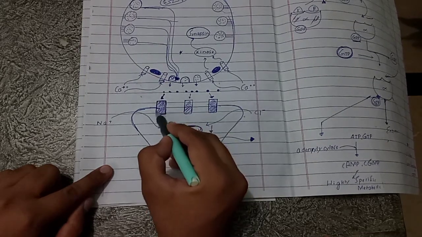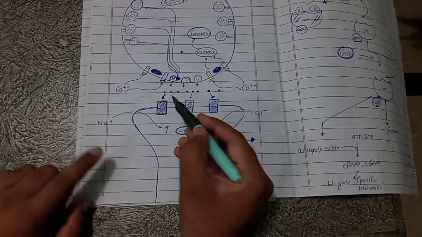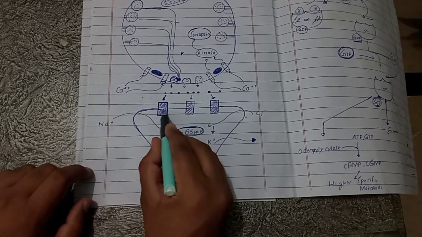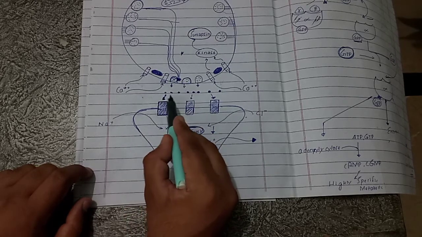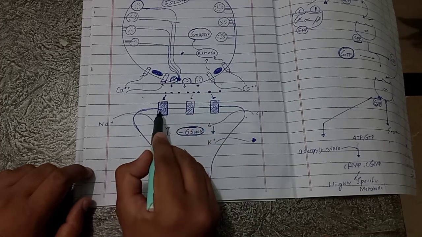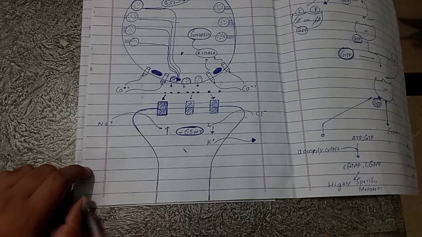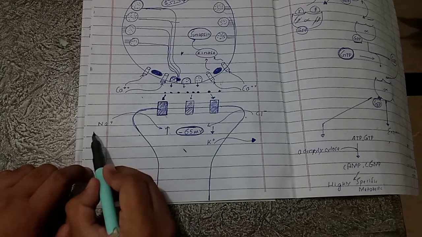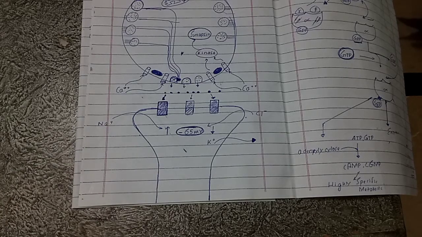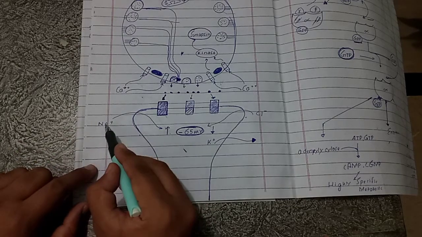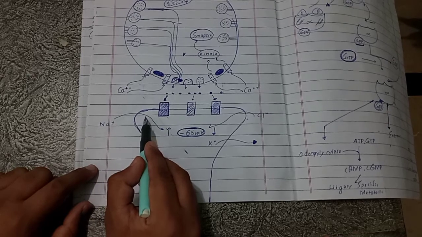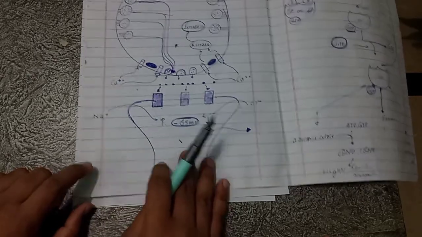As you know, ionotropic receptors can be excitatory or inhibitory. If this ionotropic receptor is excitatory, then after the binding of the neurotransmitter substance, this excitatory ionotropic receptor will open the cation channel. When the cation channel opens, which ion will move? Sodium ion. Sodium ion concentration, as you already know, is greater in the extracellular fluid as compared to the intracellular matrix. So when cation channels open, sodium will move from outside the cell to the inside of the cell.